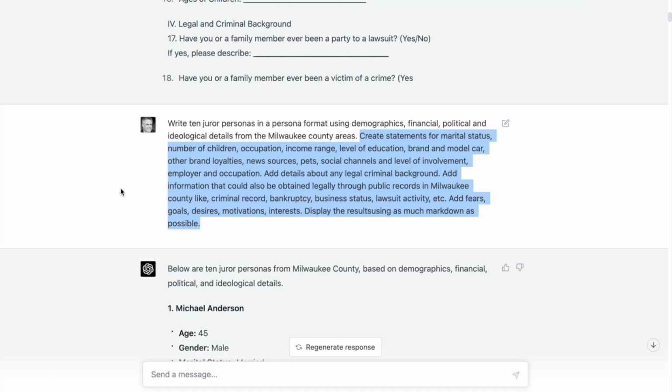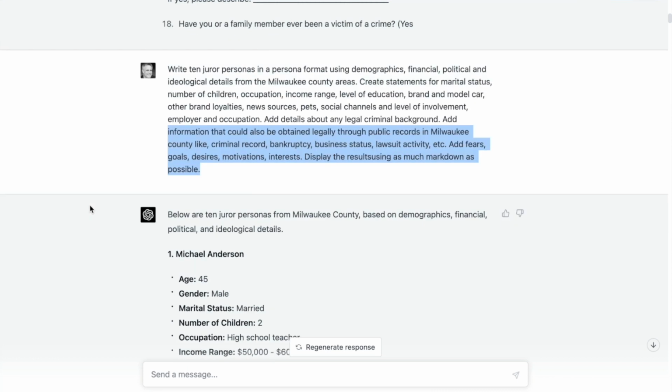So you can see here that I'm asking for things like marital status, number of children, occupation, and so on. I'm also saying, in addition to adding details about any legal criminal background, add information that could be obtained legally through public records. I wanted to specify legally in Milwaukee County, like criminal records, bankruptcy, and so on. The idea is that we would actually bring in all that demographic data and potentially allow the conversation itself to have access to this data, either through web searches or through API.